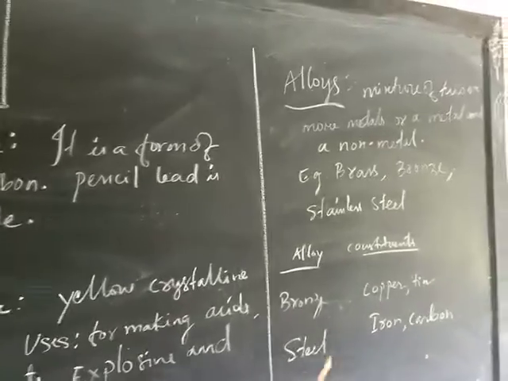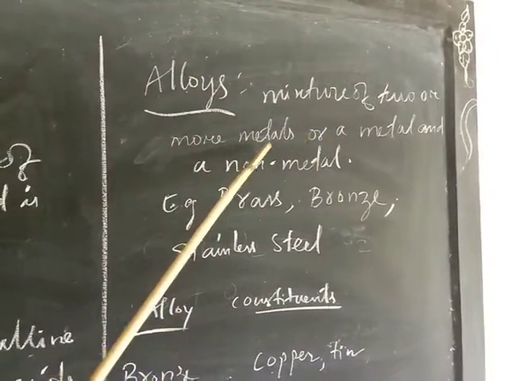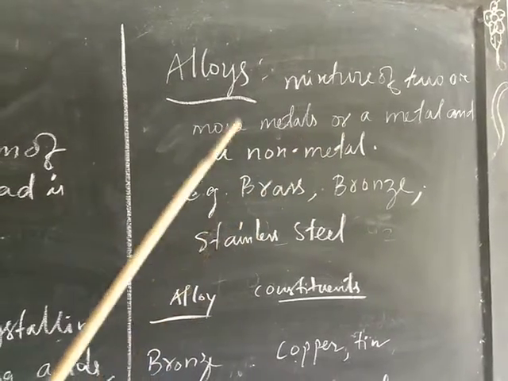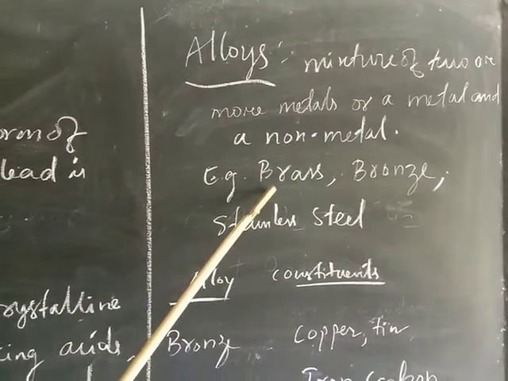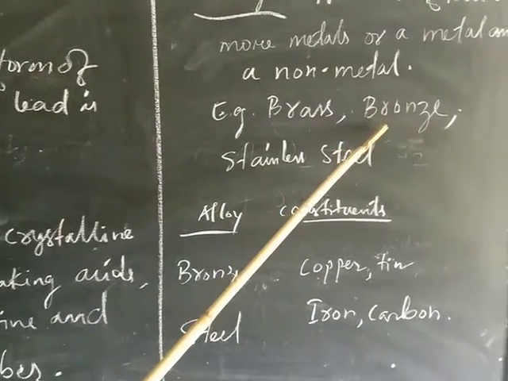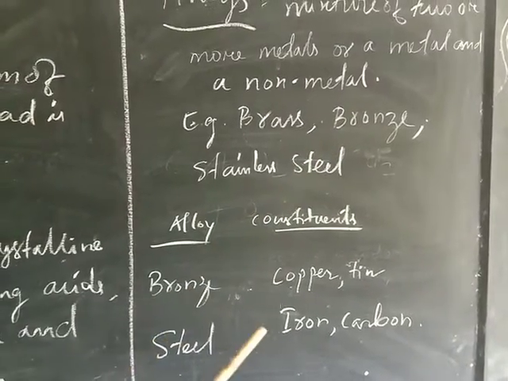Alloys. What is an alloy? It is a mixture of two or more metals, or a metal and a non-metal. Examples: brass, bronze, stainless steel. Bronze, for example, bronze medal, that is an alloy.